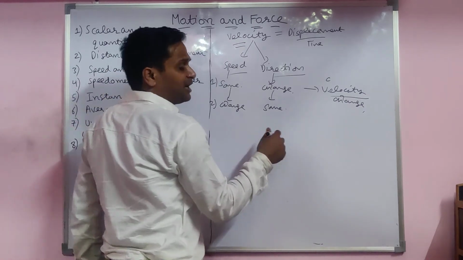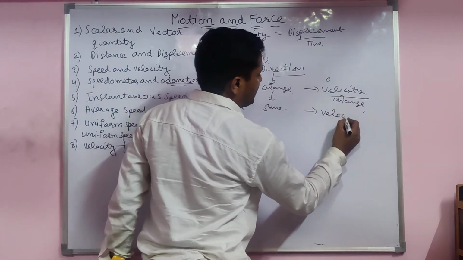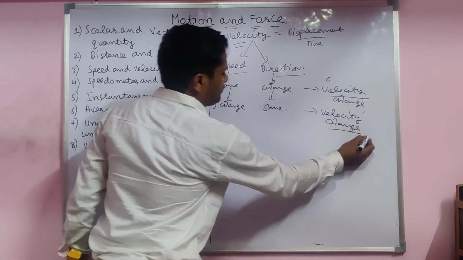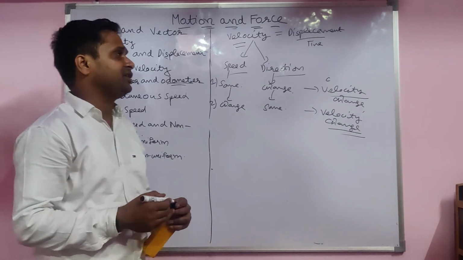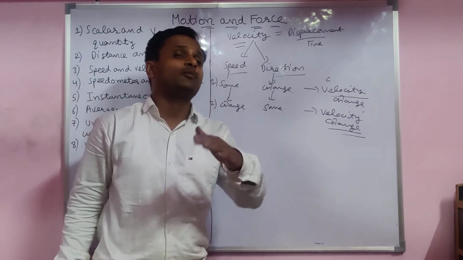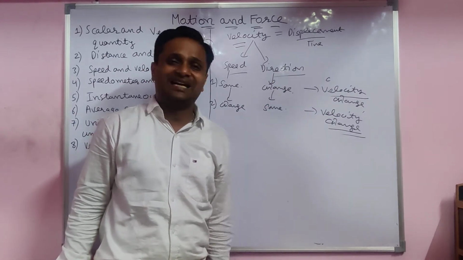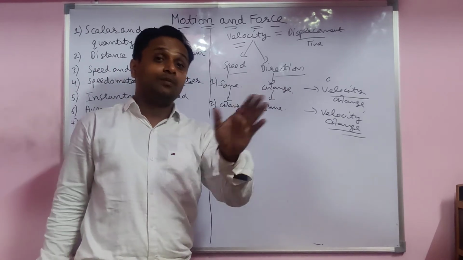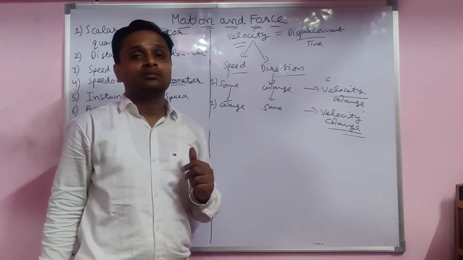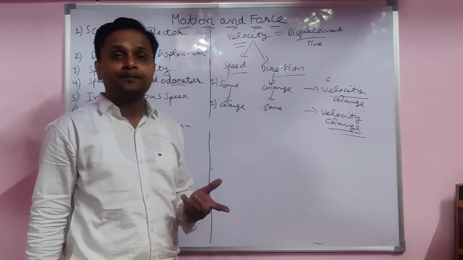I will give you an example afterward. Then also velocity changes. So the definition of velocity, uniform and non-uniform: when a body covers equal displacement in equal intervals of time, that is called uniform velocity. But in velocity, two things are there, one direction, one magnitude. For magnitude, you have to take the speed only.